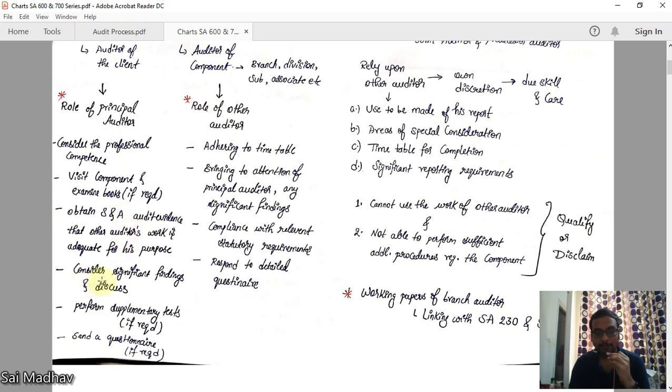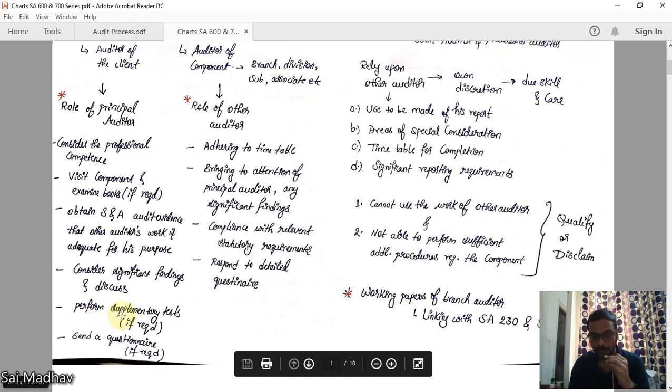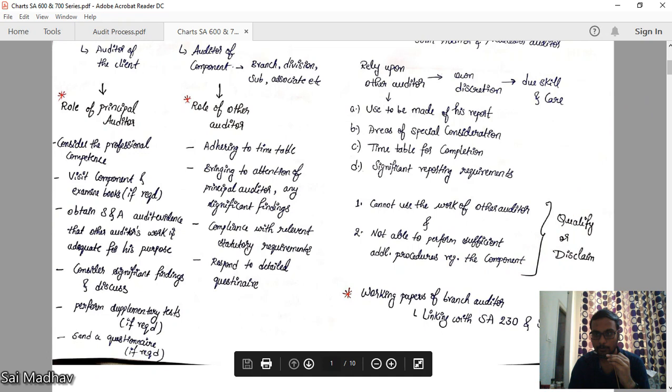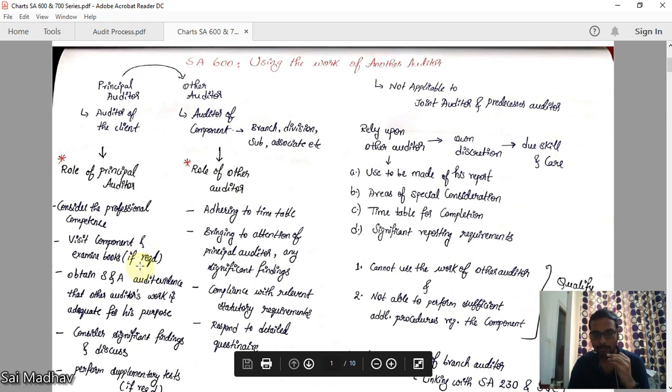Now, consider significant findings and discuss. That other auditor may have also found some significant findings. You should consult with him and discuss those matters. Perform supplementary tests if required. You can perform additional tests to that audit if required. Send a questionnaire if required. A questionnaire is nothing but a series of questions where you will have yes, no, and not applicable as options. You can send a detailed questionnaire to him and tell him to answer that. So you will have an idea of his work. Now, this is the role of the principal auditor.